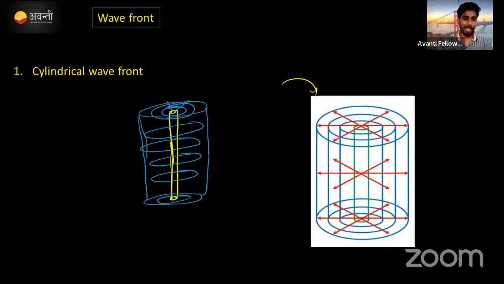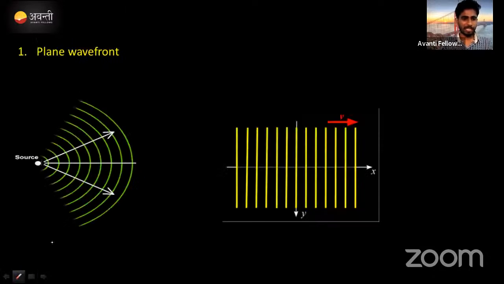And last one, plane wavefront. Plane wavefront कैसे होता है? Actually देखो, this is a source. This is a source of light which gives the disturbance in a medium and it emits the wavefront. Just imagine these are all the wavefronts which are in a forward direction. Okay, at an infinite position, for a long distance if it travels, wavefront क्या होता है? बहुत बड़ा होता है.